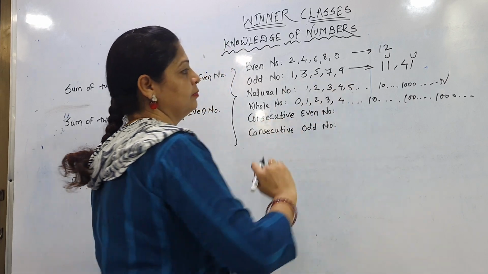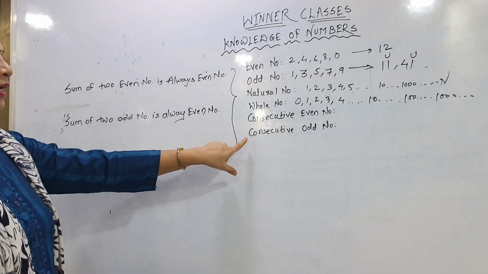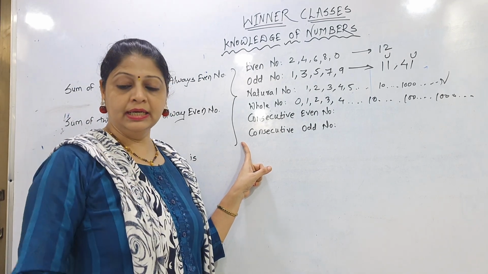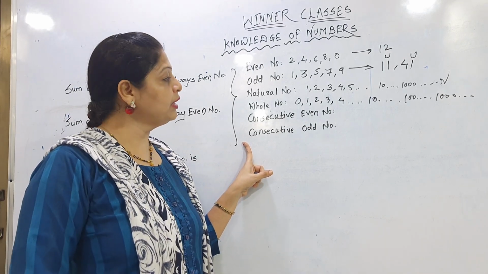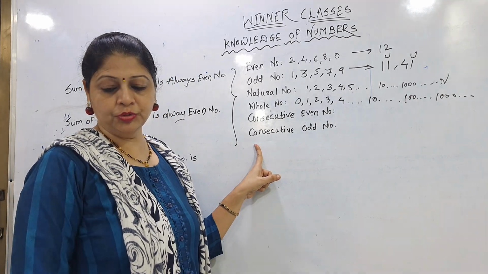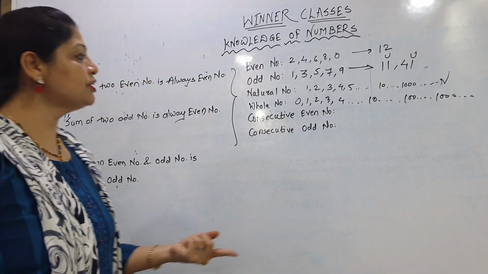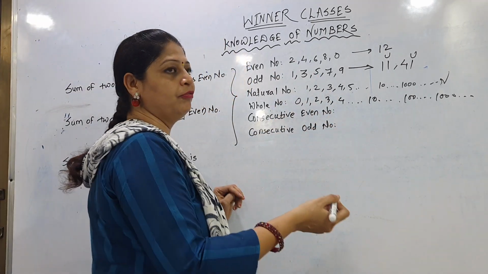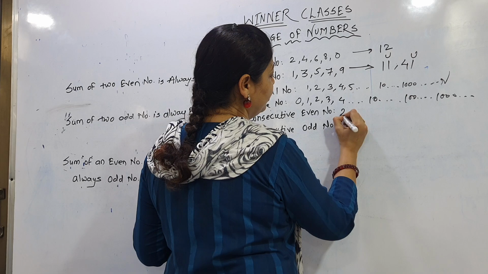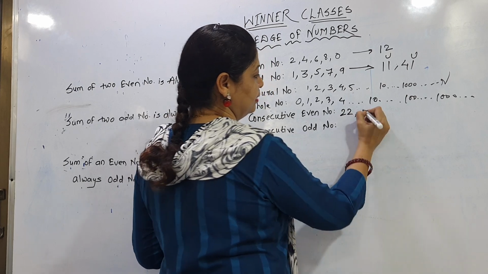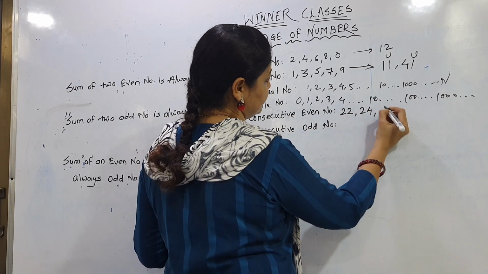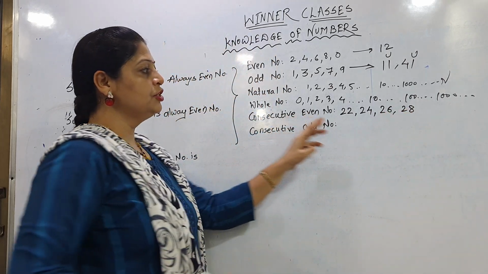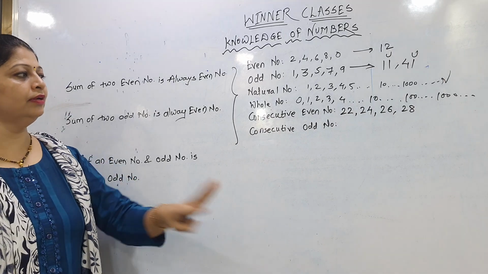Now consecutive even numbers and consecutive odd numbers. This is the most important topic which we have to learn in this lesson. What is meant by consecutive even numbers and consecutive odd numbers? For example, I am taking the number 21. So 22 is our next even number, then 24, then 26, then 28. Such a chain is called consecutive even numbers.